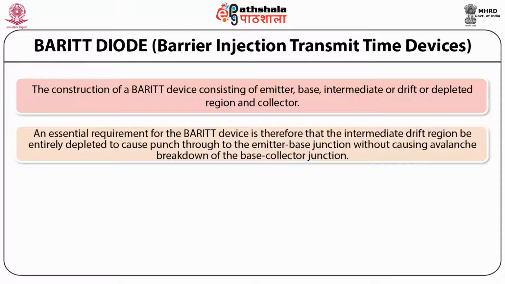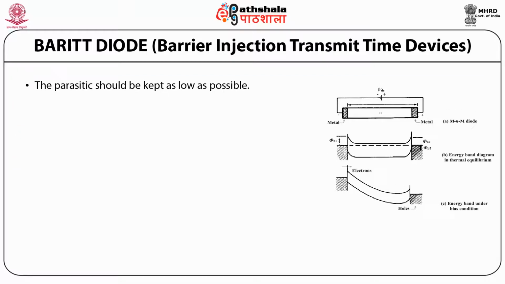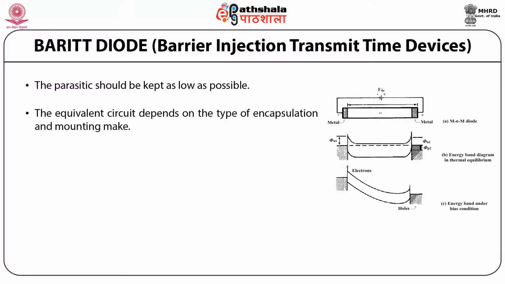So an essential requirement for the Barrett device is that the intermediate drift region be entirely depleted to cause the punch through to the emitter base junction without causing the avalanche breakdown of the base collector junction. This is clearly shown in this figure. The parasitics should be kept as low as possible. The equivalent circuit depends on the type of encapsulation and mounting.